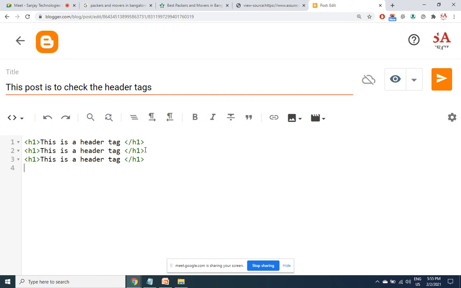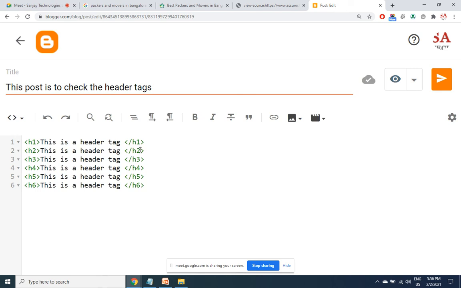H3, H4, H5, H6. We do not have any H7 tag. We have maximum only H6. This is how the syntax is.